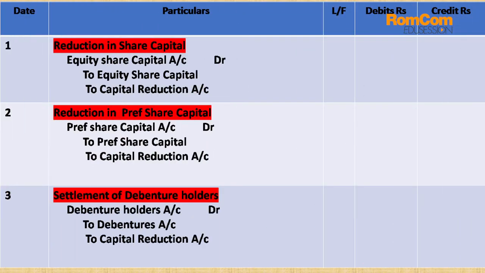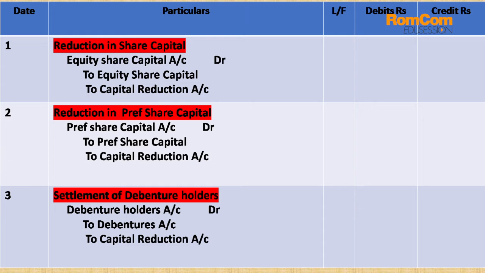Further, these are the journal entries which we need to remember while solving all the questions of this chapter. These are the basic journal entries. If you remember all these journal entries, it will be easy for all of you. Number 1, reduction in share capital. If you see, reduction in share capital is also important.